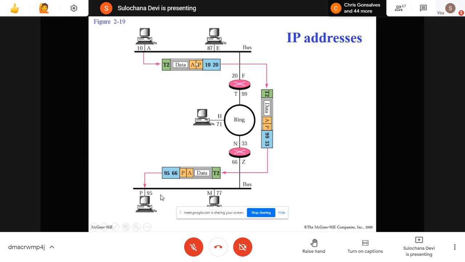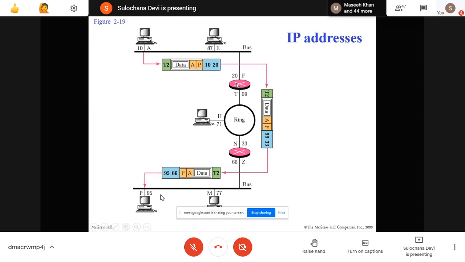Now this part of the data will be given to the data link layer. The data link layer will add the source MAC address, or physical address, of this machine as 10, but the destination MAC address will not be of this destination machine. The destination MAC address will be of the next router to which it is sending, the next hop. That's why we call it hop to hop delivery. So here it will write the source MAC address of this machine and the destination MAC address of this router where it is transmitting.